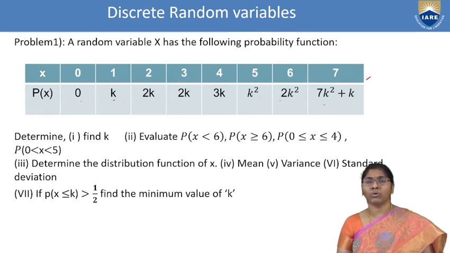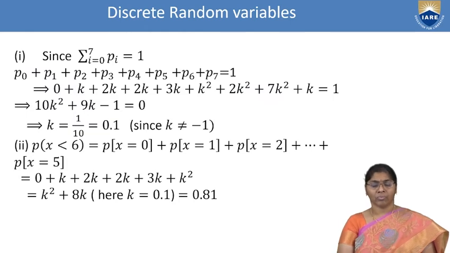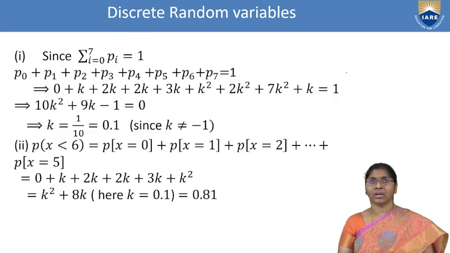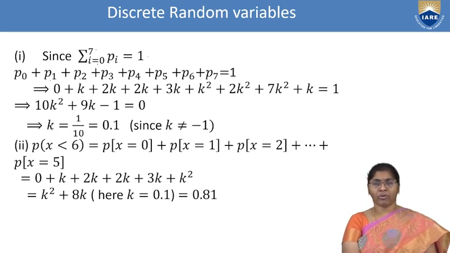We are using that probability function, the summation of i equal to 0 to 7. How many probabilities are there? The random variables are 0 to 7. That's why we are using the random variables i equal to 0 to 7. Summation of Pi equal to 1. That means P0 plus P1 plus P2 plus P3 plus P4 plus P5 plus P6 plus P7 is nothing but 1.